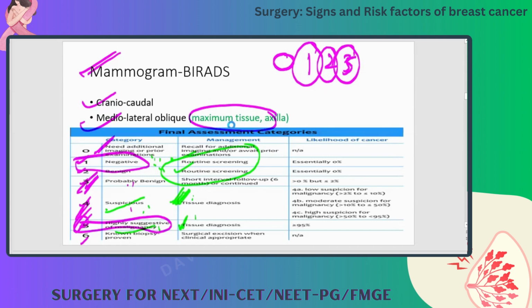And if it is suspicious, then definitely we do a biopsy, a tissue diagnosis. Okay, got it, thank you.